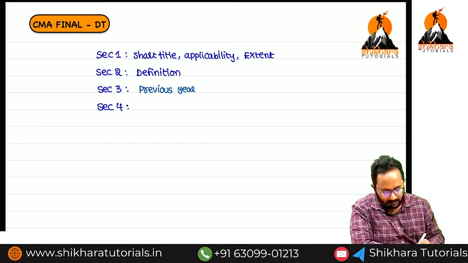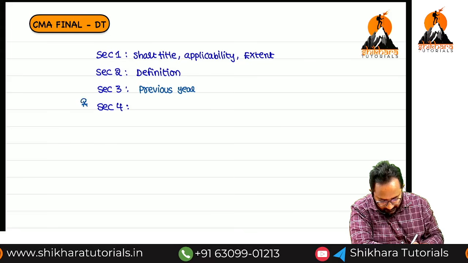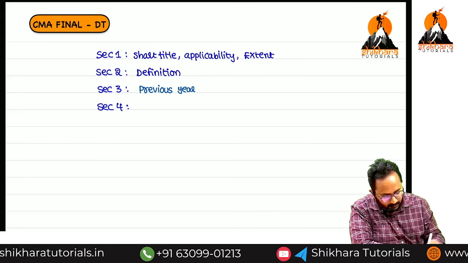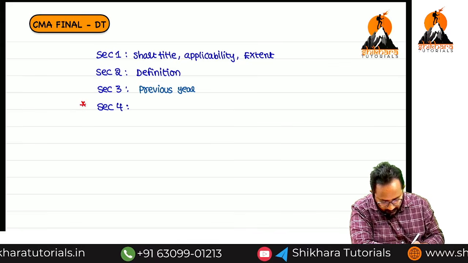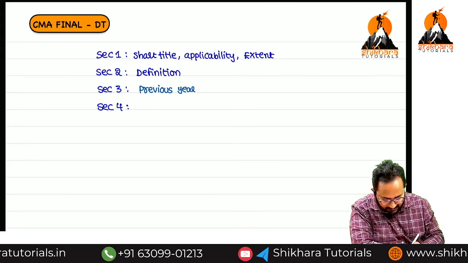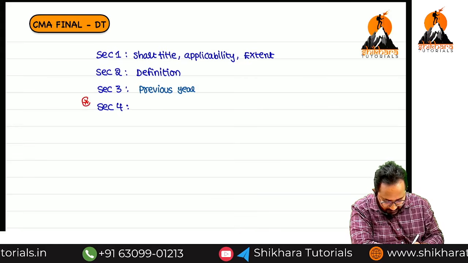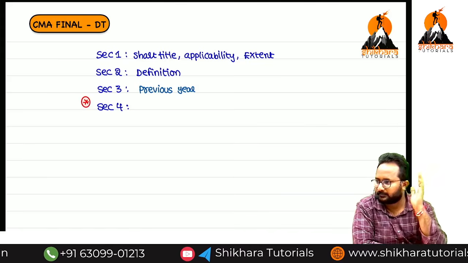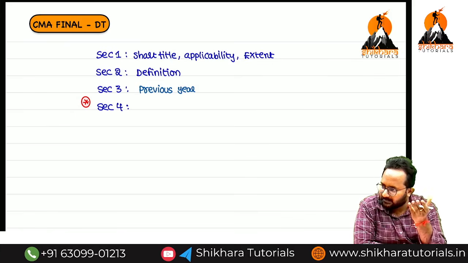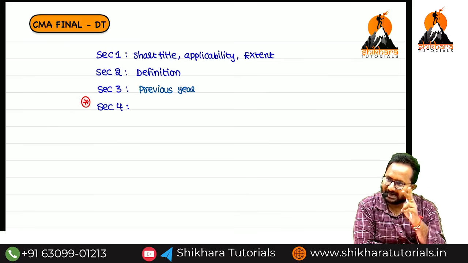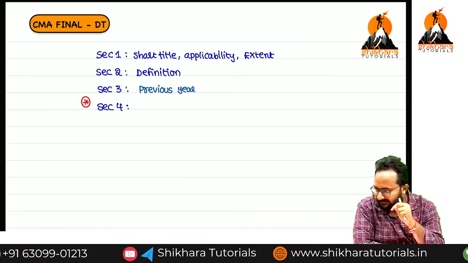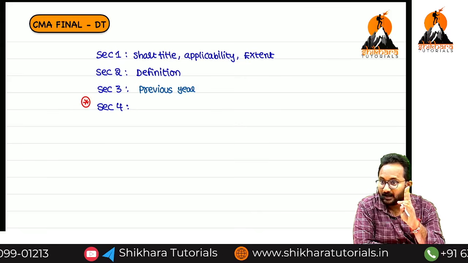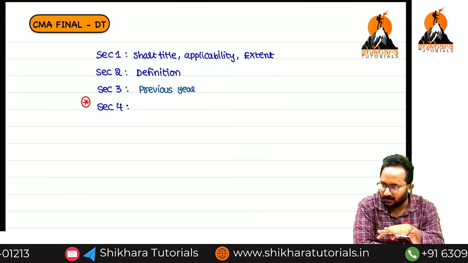Section 4 is the most important section in our entire Act. Why, sir? In the Income Tax Act 1961, what is the central government's agenda? They want to collect income tax. Now, how are they collecting the tax, based on weight of a person or height of a person? They collect based on income.